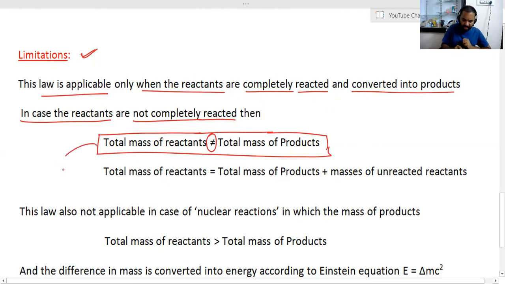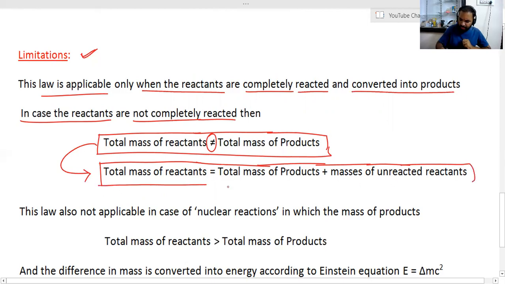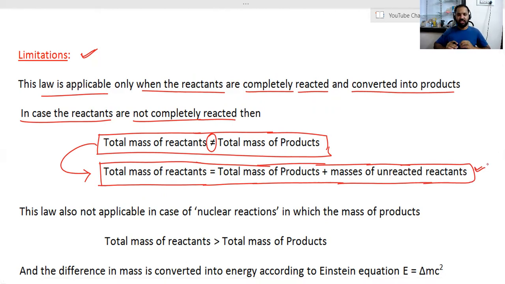That means the relation becomes, we can write, the total mass of reactants is equal to the total mass of products plus masses of the unreacted reactants. This is very, very important. This is one of the limitations for the law of conservation of mass.